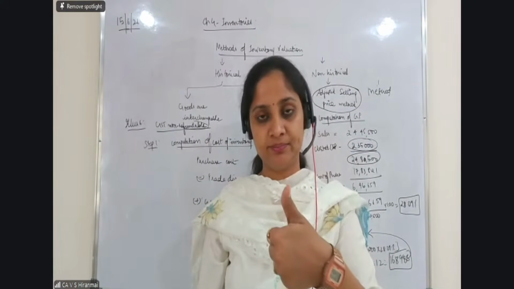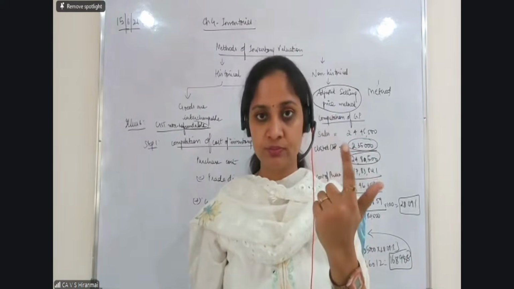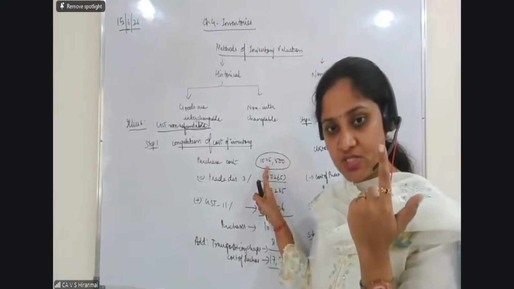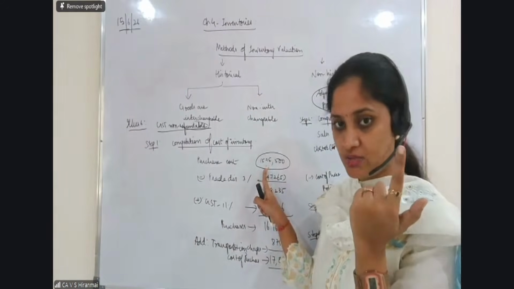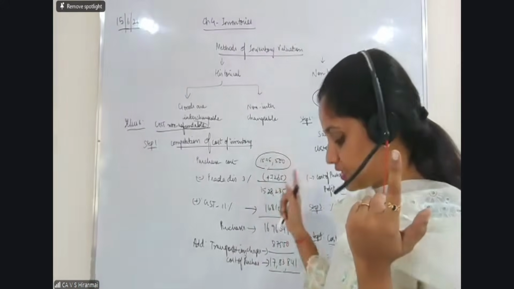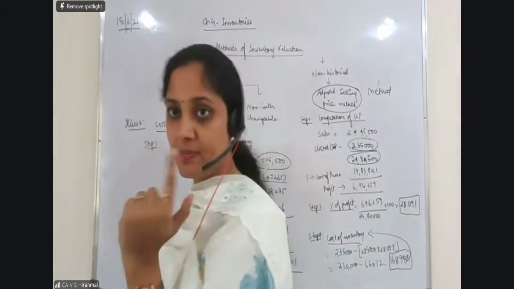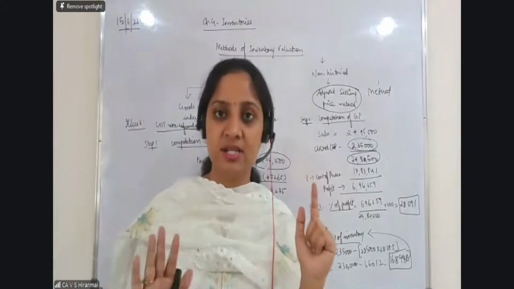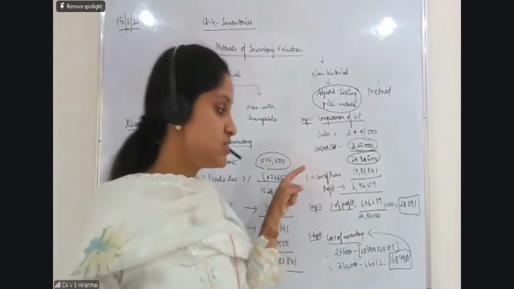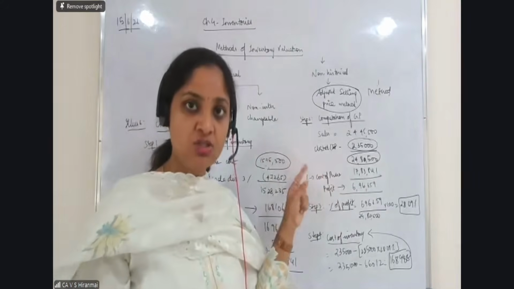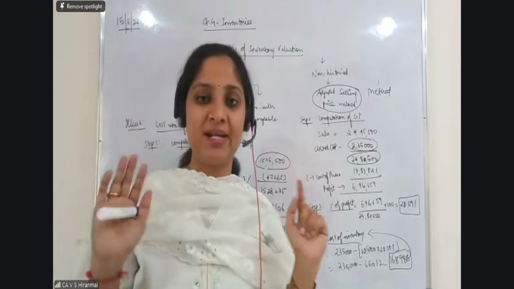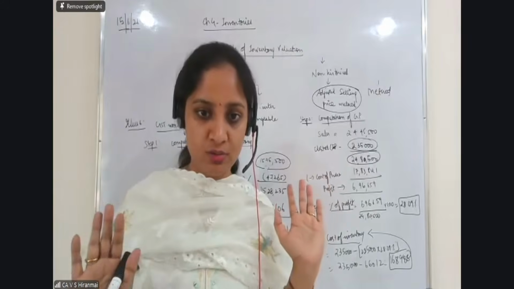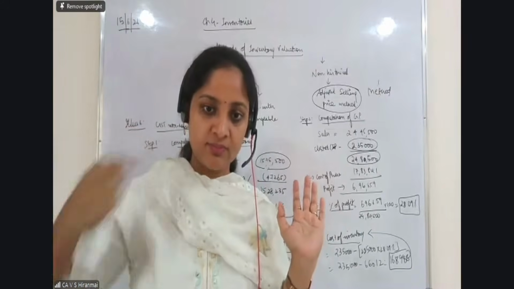Point number 1. Point number 2. If GST is already included in the purchase cost, then you should subtract the GST amount. If the GST is already included in the purchase cost, you are supposed to subtract it because it is refundable and it should not form part of your cost.